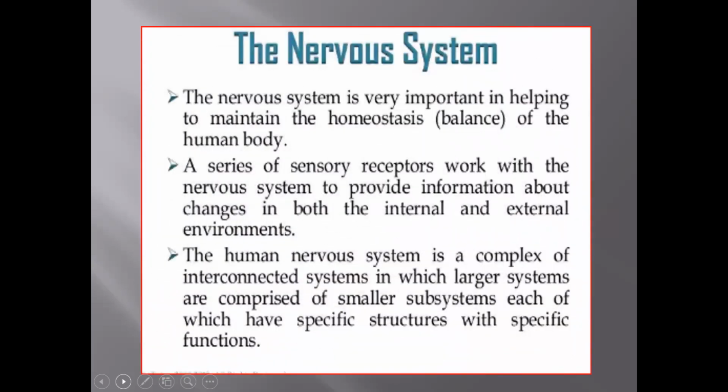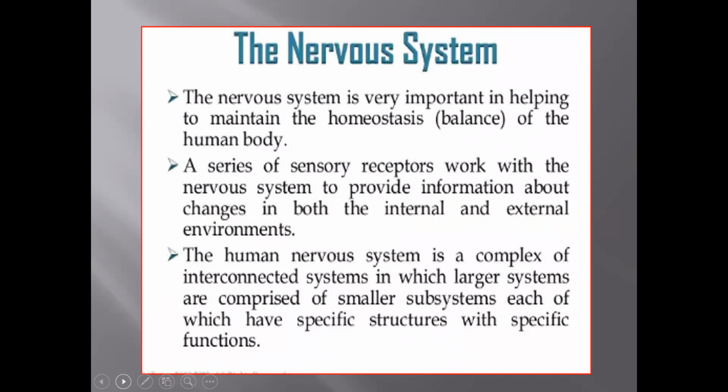Once again, at a glance, what is the nervous system? It is one of the important systems of the animal body which helps to maintain the balance of the human body. The scientific term used for this balance is homeostasis.